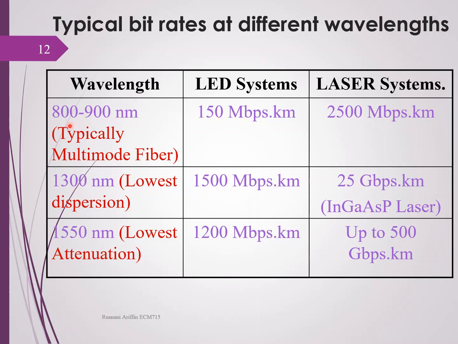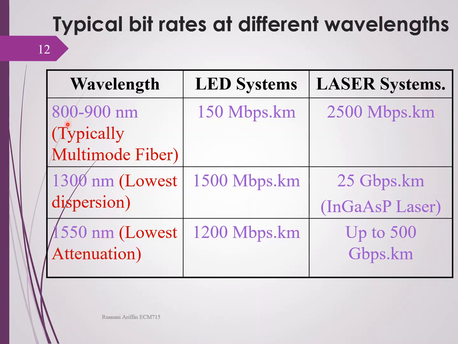Okay, so these are the typical bit rates at different wavelengths. For wavelength 800 to 900 nanometer, it is typically used for multi-mode fiber. For 1300 nanometer and 1550 nanometer, it is normally used for single mode fiber.